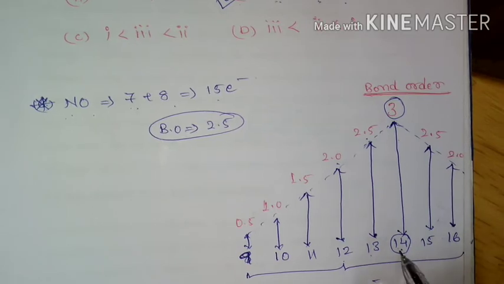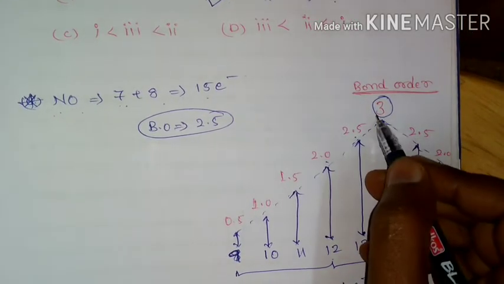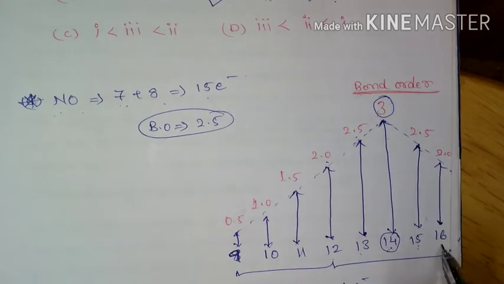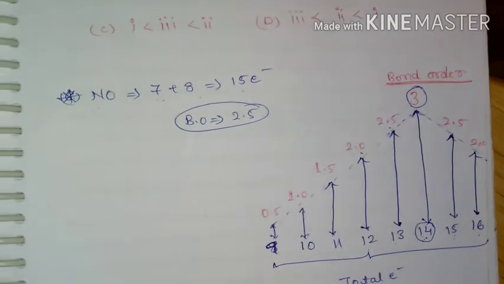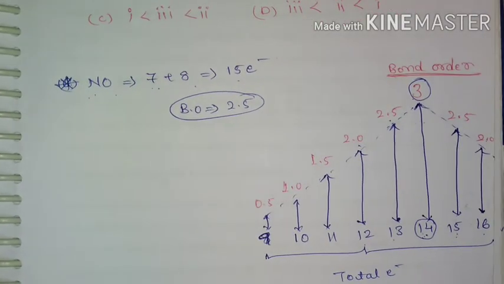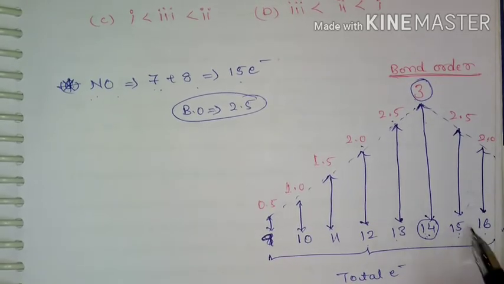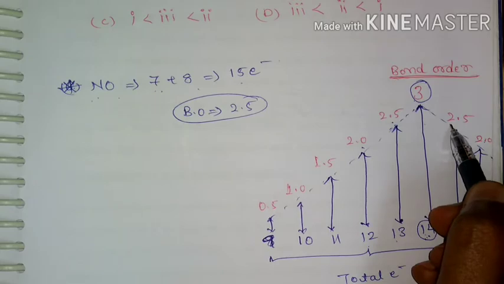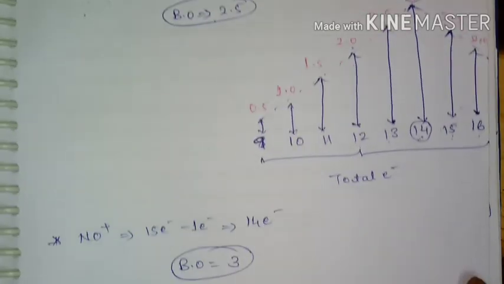Similarly, if I increase the electrons from 14 to 15, the bond order will decrease from 3 to 2.5. For 16, it is 2. So we need to remember this in order to write bond order straight away, without writing any electronic configuration, all those things. So based on this, 15 means bond order will be 2.5. For NO, bond order will be 2.5.